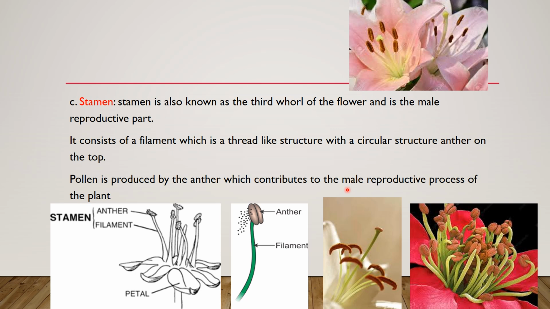So these are the reproductive spores from the male in the flower.